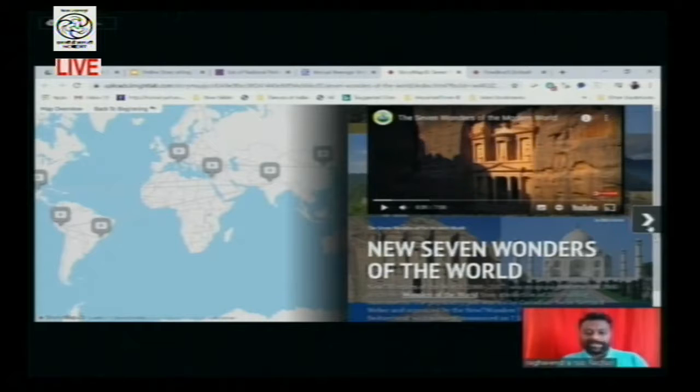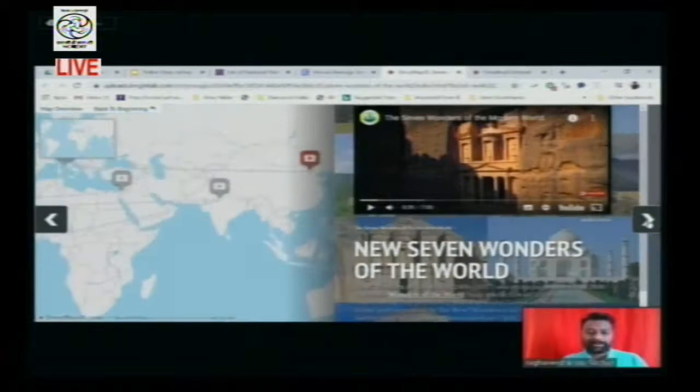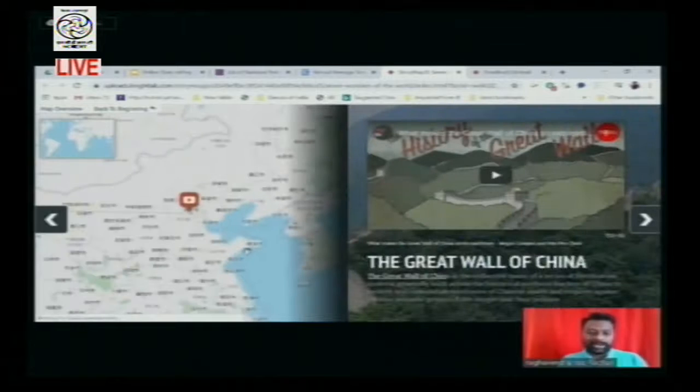So next, when I move this navigation bar, you can see what it shows first of all. Simultaneously in the left side panel, you're able to see the movement of that particular location in the world map. You just simultaneously observe. See that we have moved to the Great Wall of China. So it is locating the significance of that particular place in the map, and simultaneously you are able to see on the right side panel the history of the Great Wall of China.